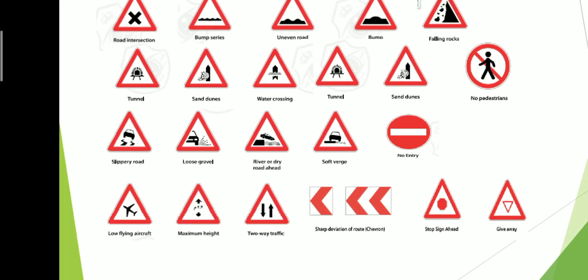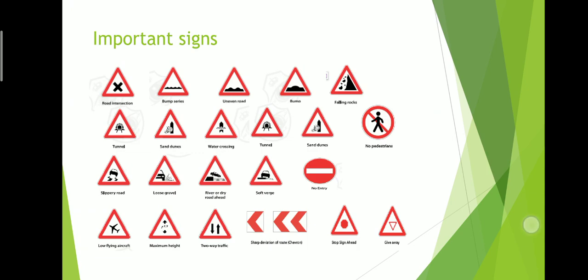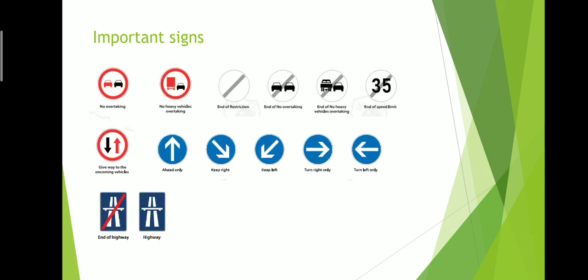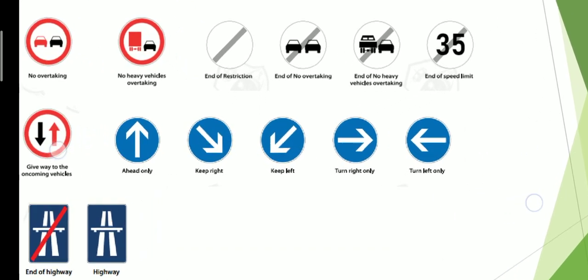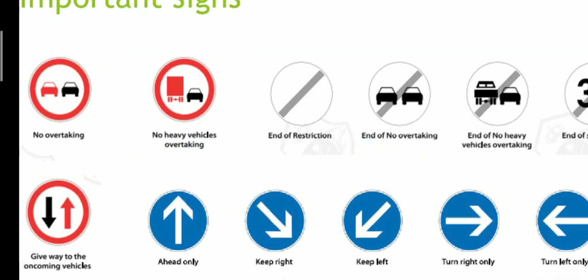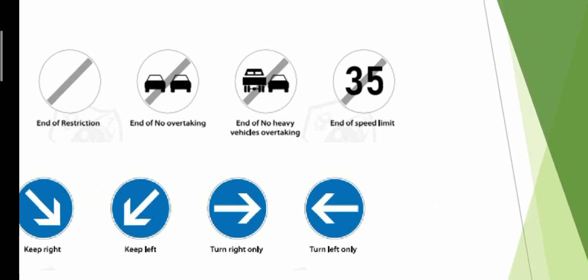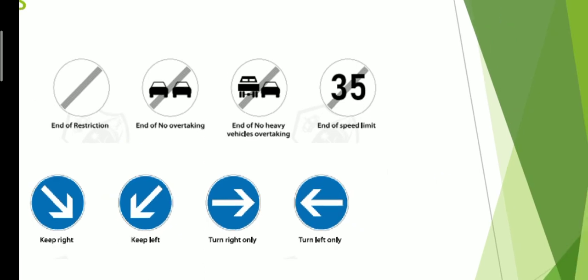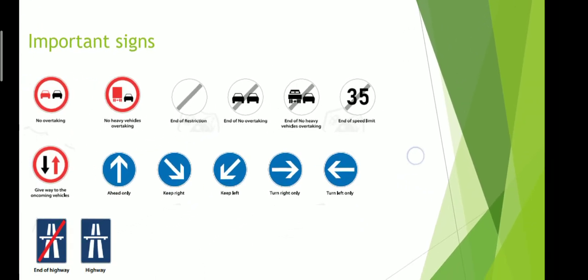No entry is again an important sign. Low flying aircraft, maximum height a vehicle can travel. It's two-way traffic. Chevron signs, and warning signals for a stop sign ahead and for give way. Red is no overtaking. The big red one means no heavy vehicles can overtake. Many white lines indicate end of restriction: end of no overtaking limit, end of no heavy vehicles overtaking limit, end of speed limit.